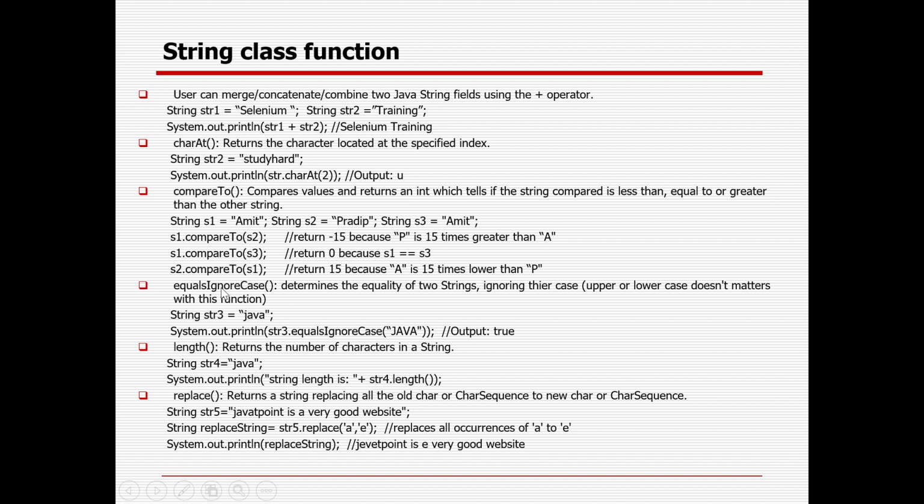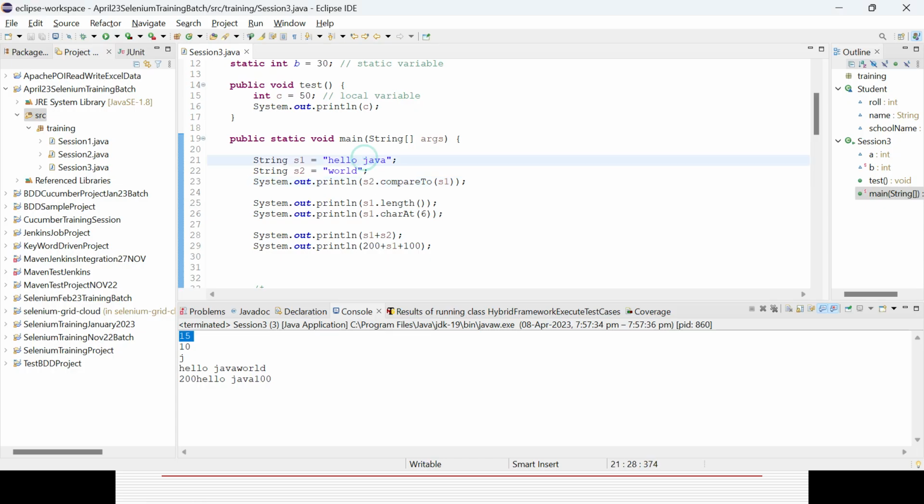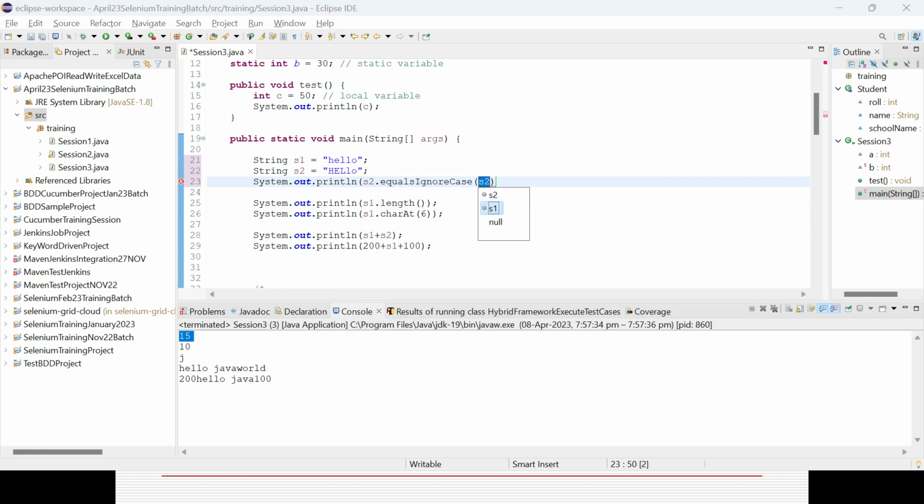So equalsIgnoreCase. Sometimes you can use ignore case, right? Suppose I am defining something called hello, and I am using Hello. Both are the same, but it is not the same as the exact value. So what I can do is s2 dot equalsIgnoreCase, which means I want to ignore the uppercase and lowercase, so it will give me true.